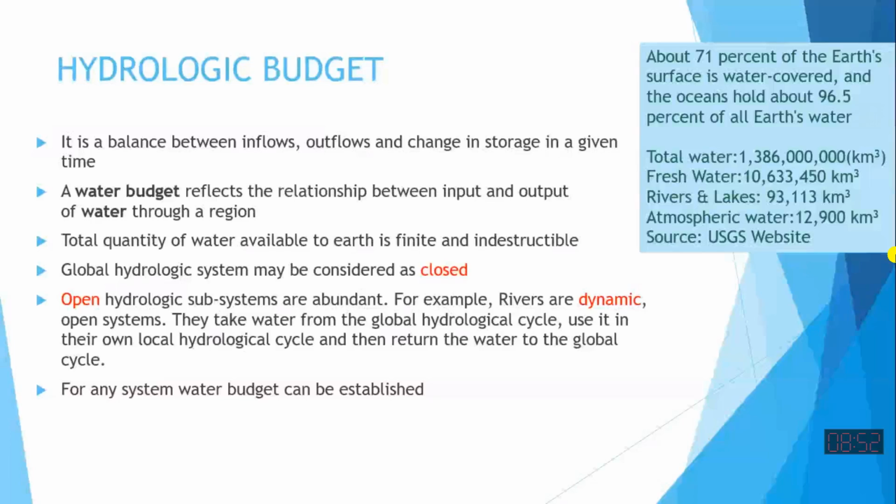But in hydrology, budget means statement of inflows and outflows and the net availability of the water. Statement of inflow and outflows for a certain area, for a certain region, for a certain part of hydrological cycle, or for the whole hydrological cycle. So a budget reflects the relationship between input and output of water for a region, for a part of hydrological cycle.